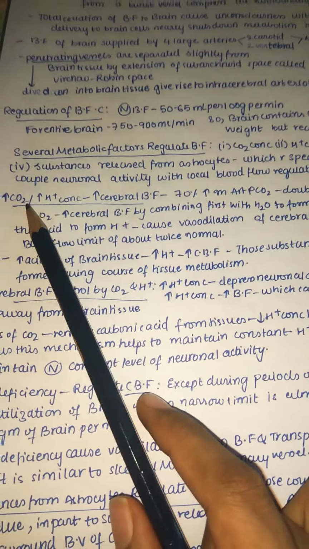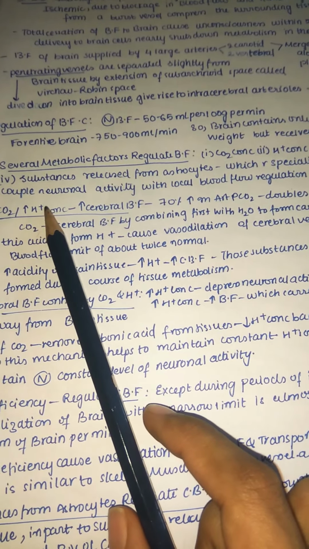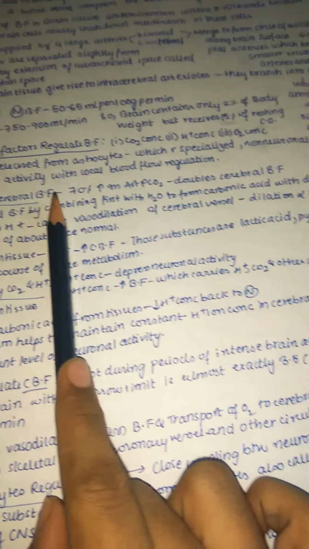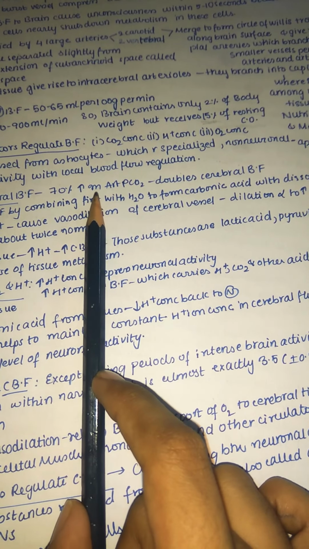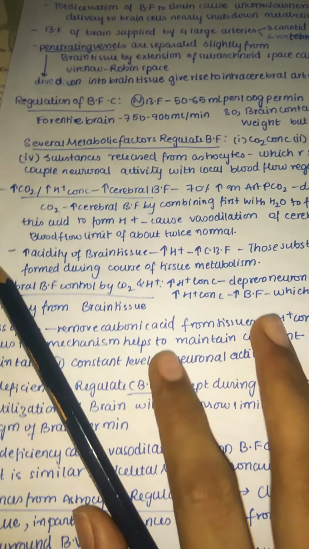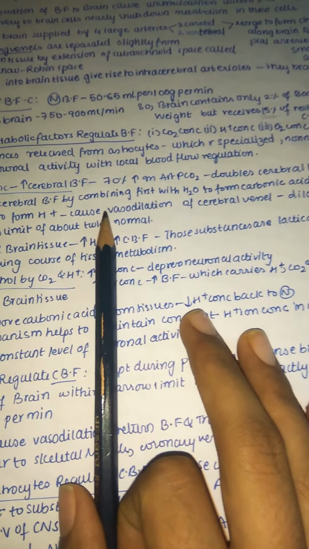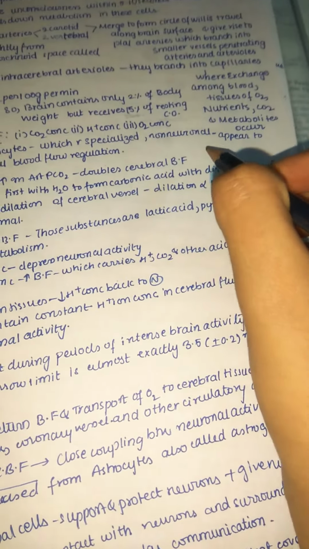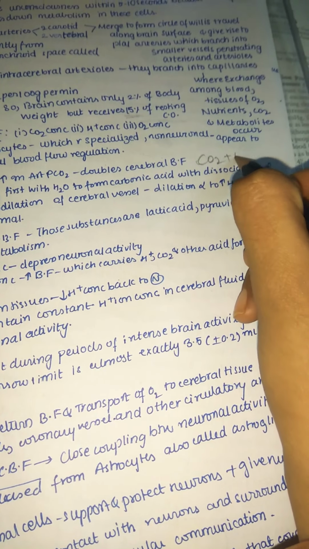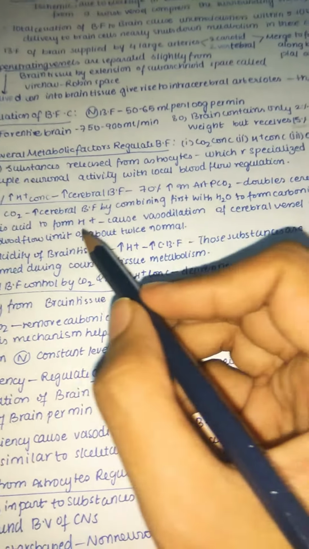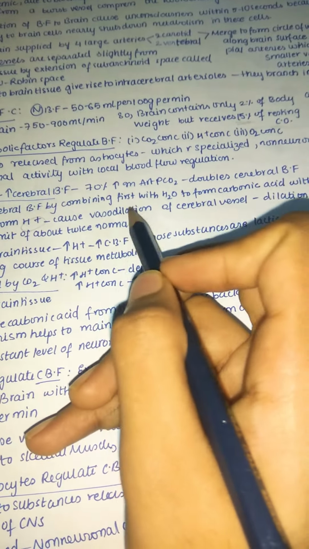So whenever there is an increase in carbon dioxide or an increase in hydrogen ion concentration, this leads to an increase in cerebral blood flow. A 70% increase in arterial carbon dioxide doubles the cerebral blood flow. Carbon dioxide increases the cerebral blood flow mainly by first combining with water to form carbonic acid, and with dissociation of this acid, mainly the hydrogen ion is formed, and this causes vasodilation.